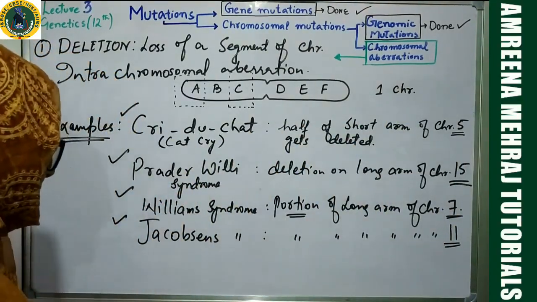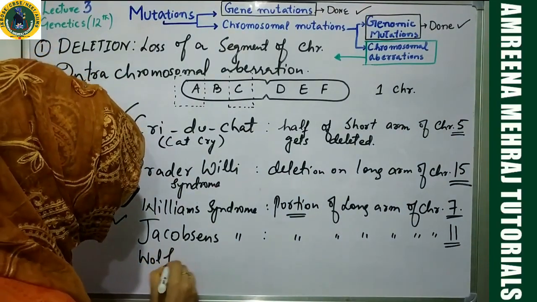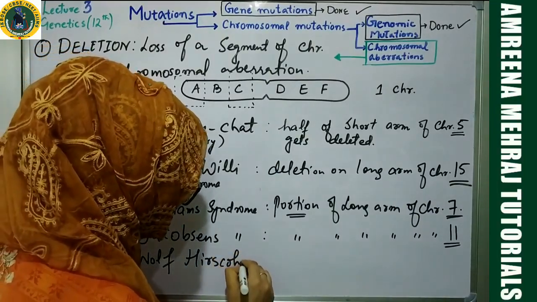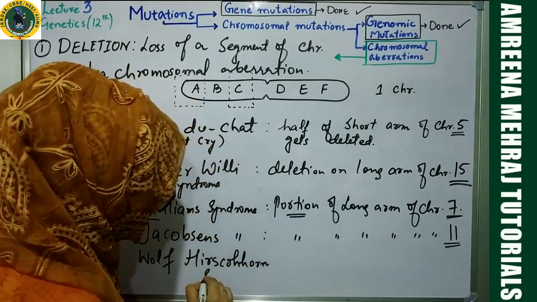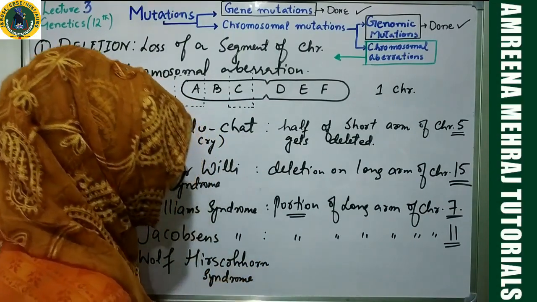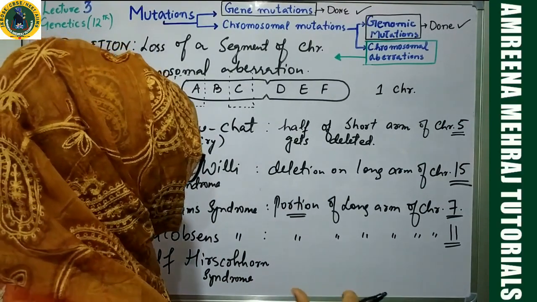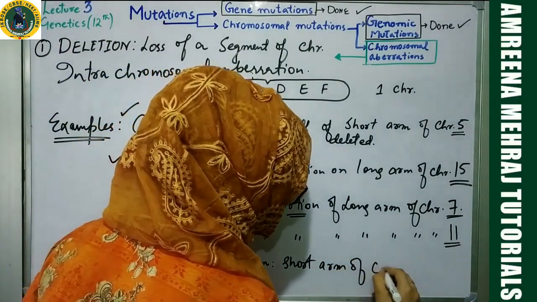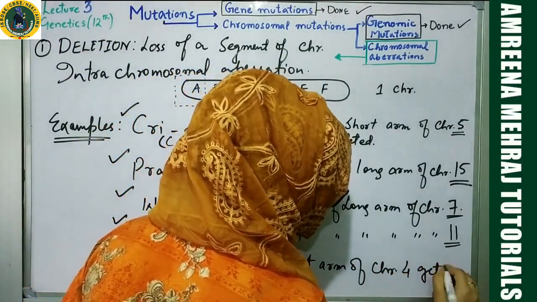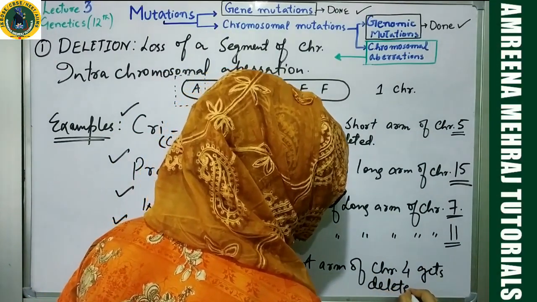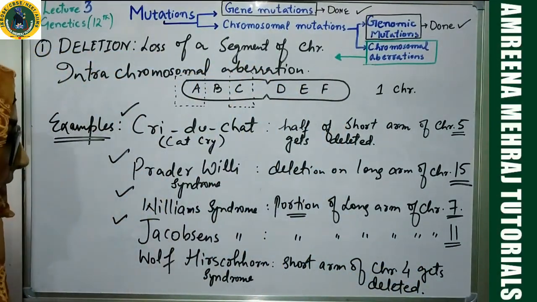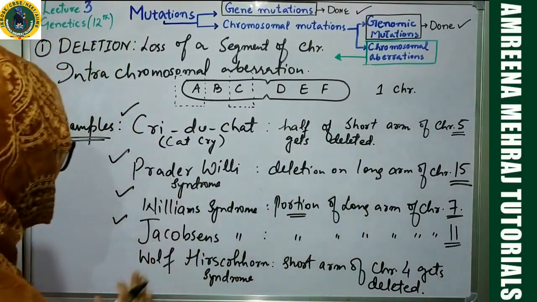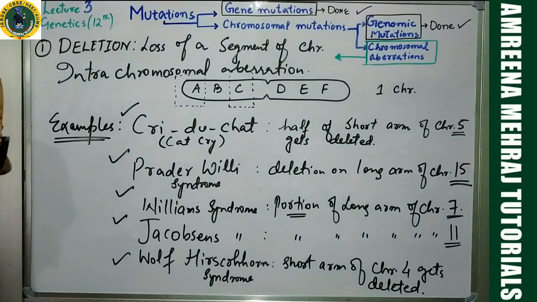Okay. Another example goes like Wolff-Hirschhorn. Here it's called Hirschhorn syndrome. In this case, you will see that the short arm of chromosome number 4 gets deleted. That means this arm gets completely deleted. See, in the previous case, you had half of the short arm getting deleted. Here you have the short arm of chromosome 4 getting deleted. The resultant syndrome is Wolff-Hirschhorn syndrome.